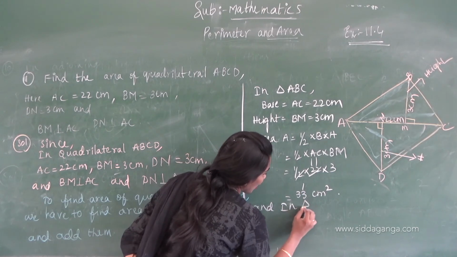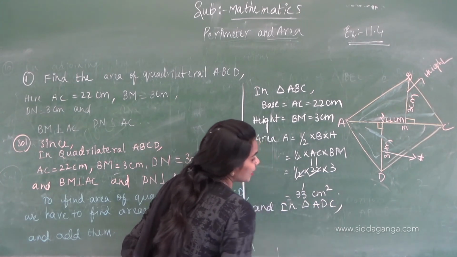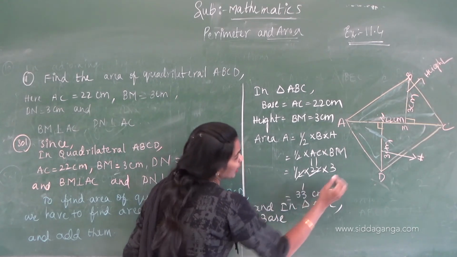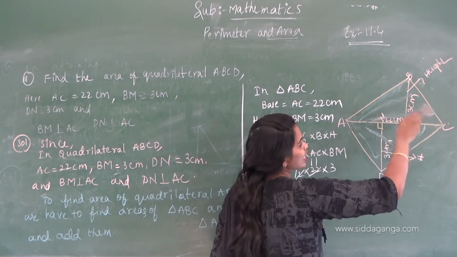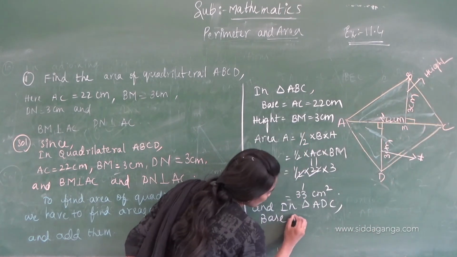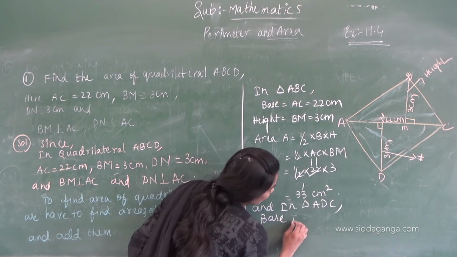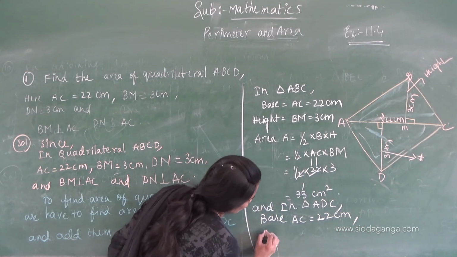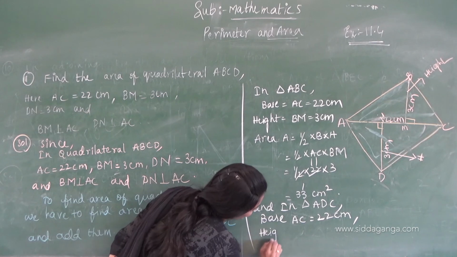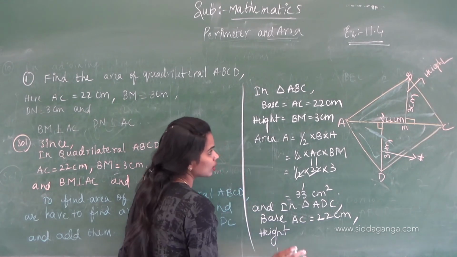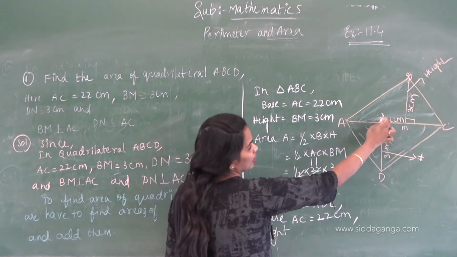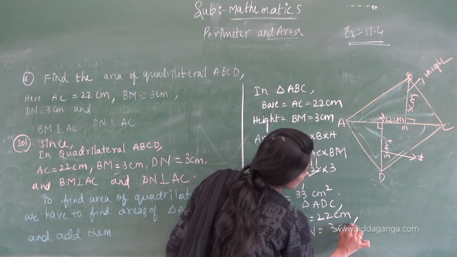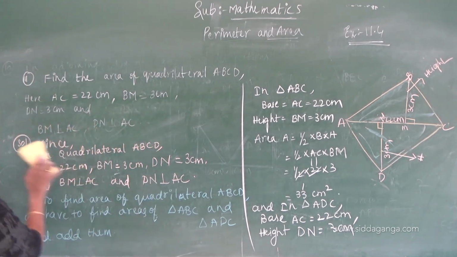And in triangle ADC, base equals AC equals 22 centimeters. Height equals DN equals 3 centimeters. The same area will come.